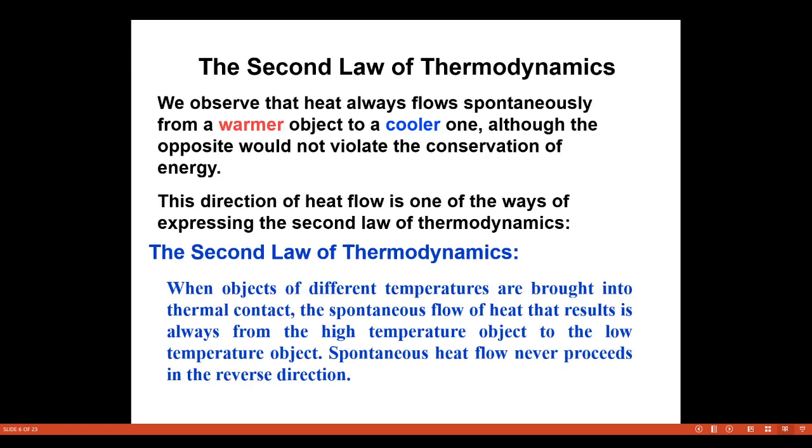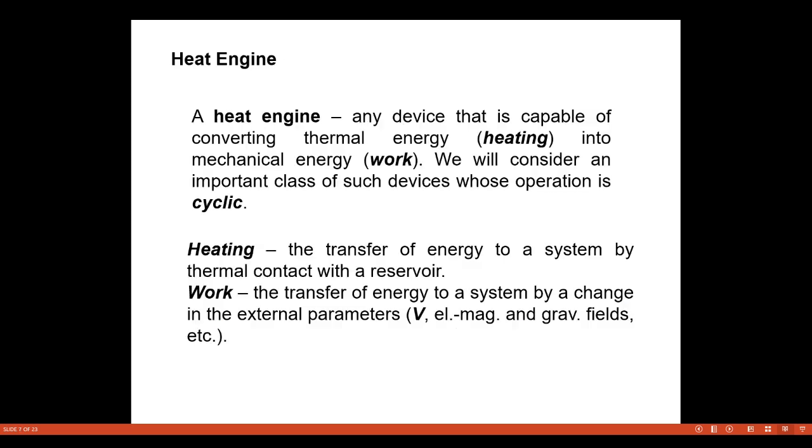heat engines. Now, in the second law of thermodynamics, we observe that heat always flows spontaneously from a warmer object to a cooler one, although the opposite would not violate the conservation of energy. This direction of heat flow is one of the ways of expressing the second law of thermodynamics. For example, when objects of different temperatures are brought into thermal contact, the spontaneous flow of heat that results is always from the high temperature object to the lower temperature object. Spontaneous heat flow never proceeds in the reverse direction.